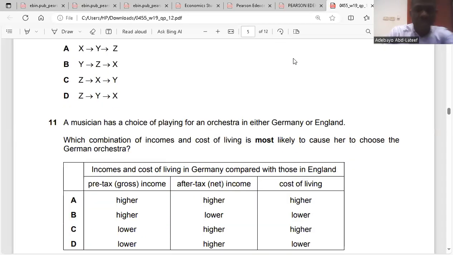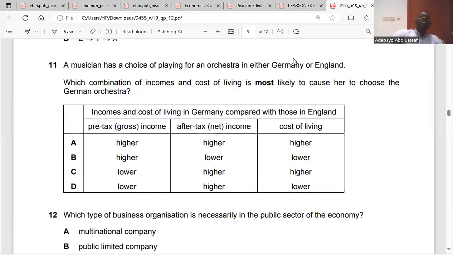Question 11. A musician has a choice of playing for an orchestra in either Germany or England. Which combination of incomes and cost of living is most likely to cause her to choose the German orchestra? The pre-tax income must be lower. So the net income must be higher, and the cost of living must be lower. D. The answer is D.